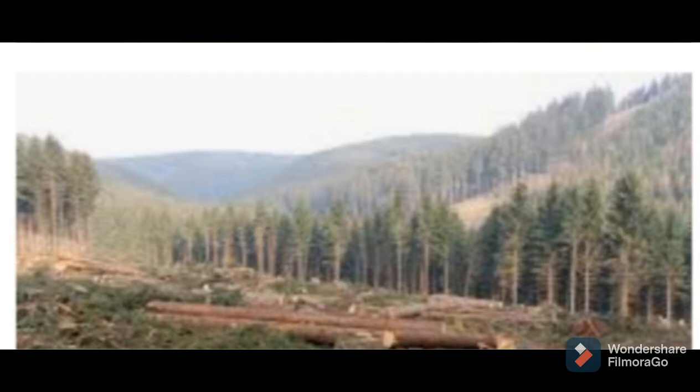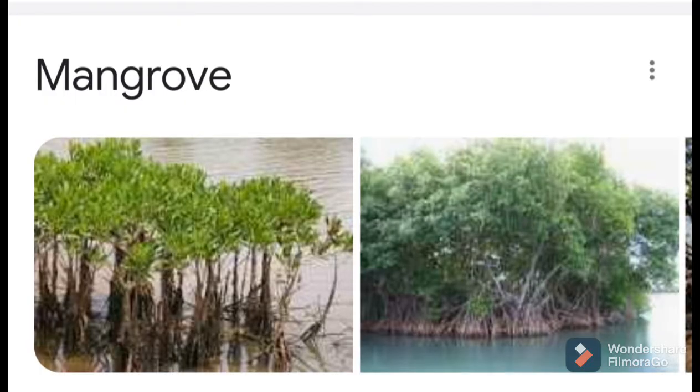So these two activities and these examples prove that air is present in water and also air is present in soil. Plants like mangroves which grow in waterlogged soil have roots that grow out of the soil to get air. This is an example. Because this soil is waterlogged, there is no air between soil particles, because that gap is filled by water. That's why these plants have roots that grow out of the soil and get air for their survival.